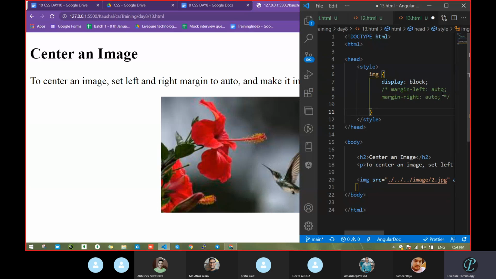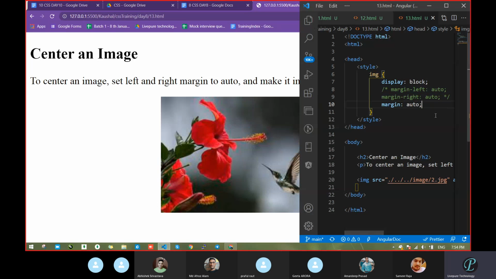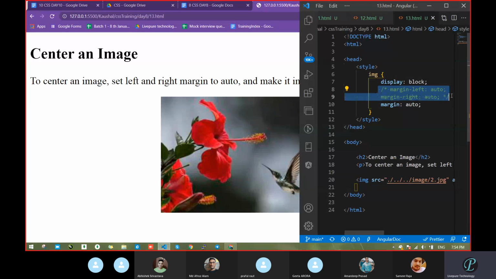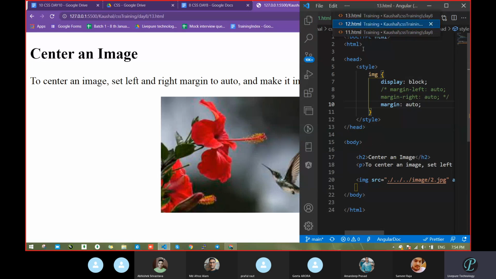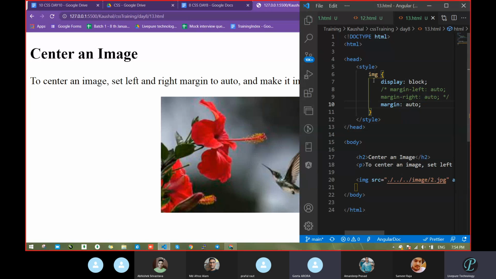Let's see, if we pass margin auto, what is it doing? It also does the same thing. Correct. But what we had done here, we had taken margin only on the left and the right side. So we can do the same thing with this also, as we learned previously. That's it, margin.